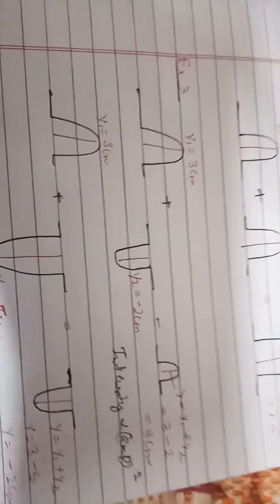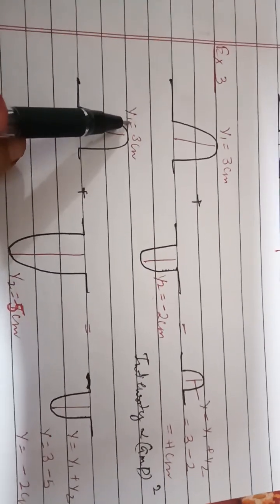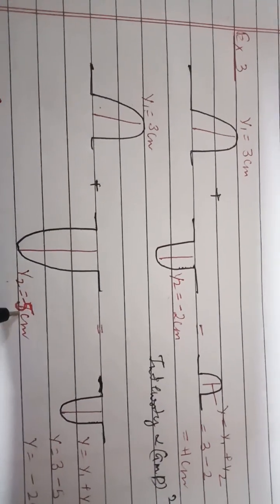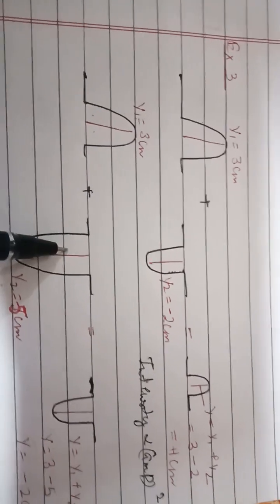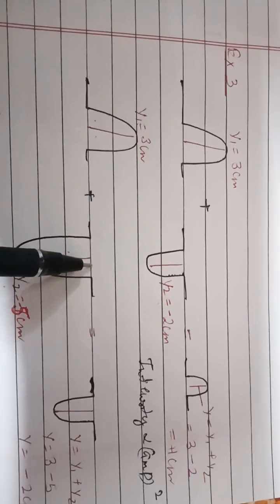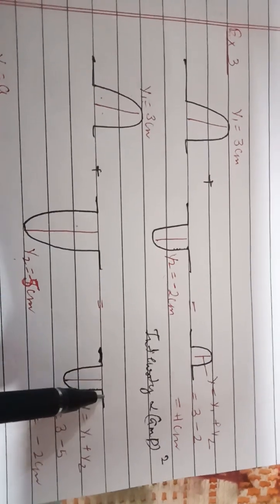Okay, now see another example. Here we have taken the crest of one wave 3 centimeter and the trough of another wave y2 minus 5 centimeter. So if the crest of one wave fall on the trough of the other wave at particular point in the medium, then at that particular point you will be getting this resultant wave.